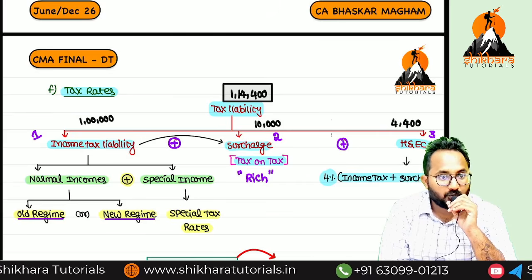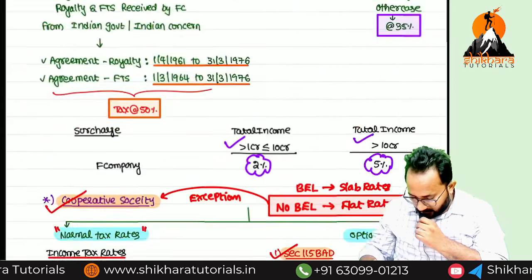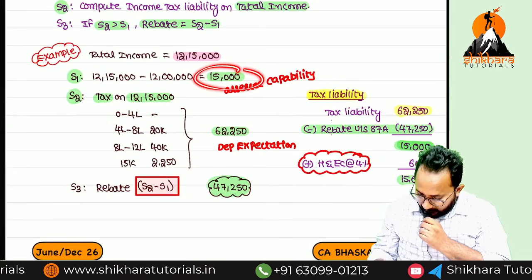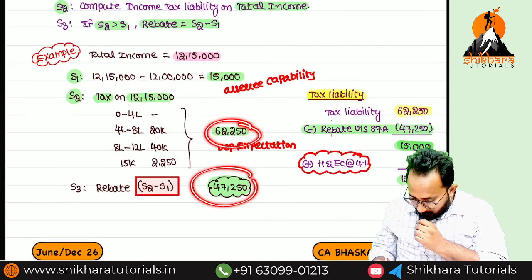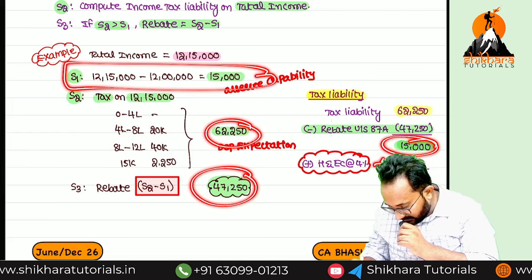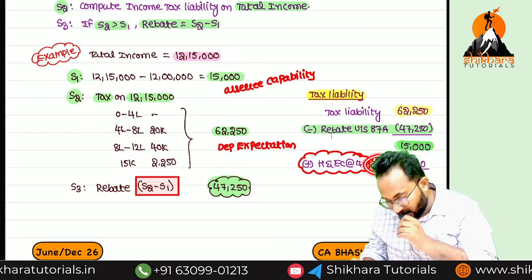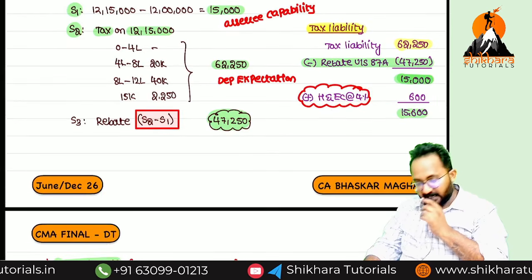Finally, step 2 minus rebate. Step 2 is what you have to clear. You have to clear this tax liability minus rebate. You will get step 1 only as the answer. Last step in the tax computation, health and education cess you can add. Understood? Yes. Tomorrow we can discuss the remaining things.